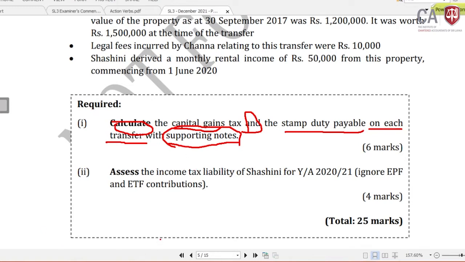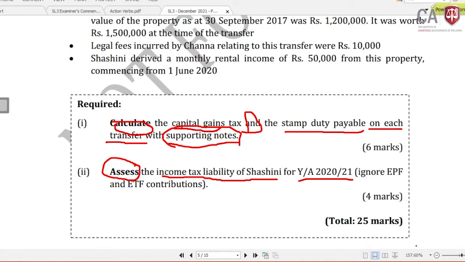The second requirement, Roman 2 in part B: what's the action verb? It's to assess the income tax liability of Shashini for the year of assessment 2021. I'm taking the same year of assessment. Ignore EPF and ETF contributions. This is a computation of the taxable income and tax liability of the resident individual.